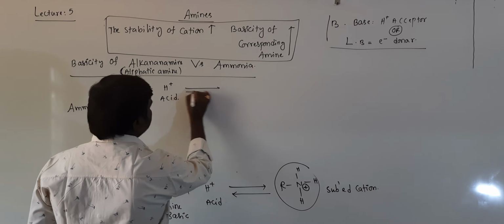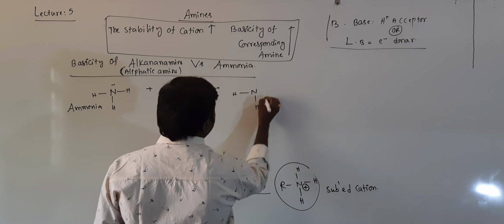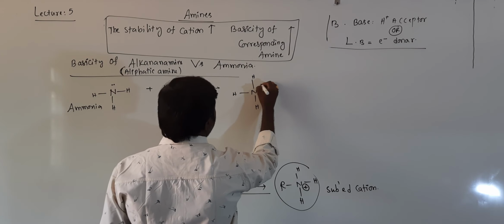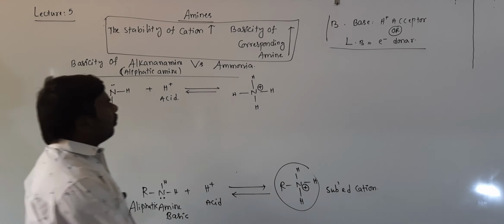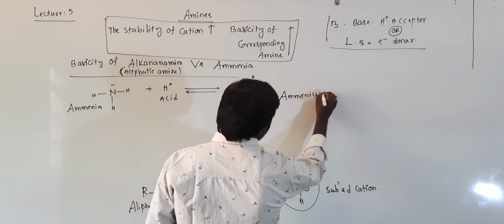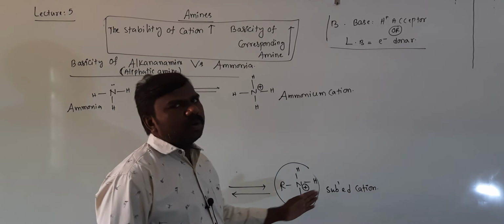Ammonia then gives rise to NH4, with the H plus, so this is the ammonium cation. The other is the substituted ammonium cation.